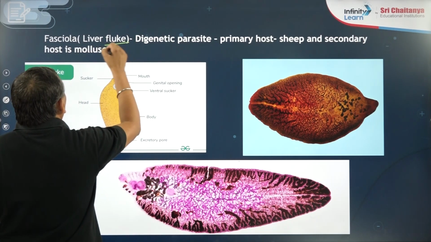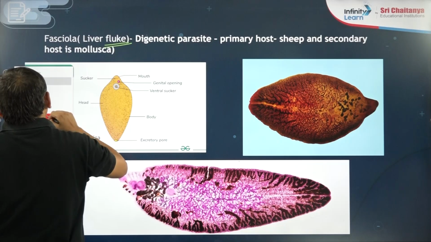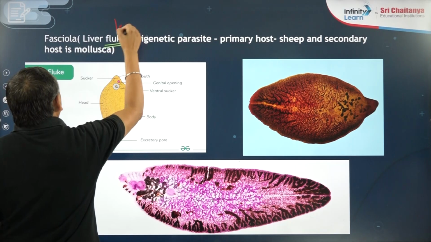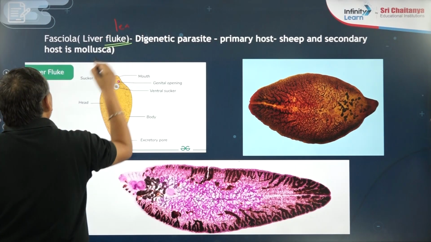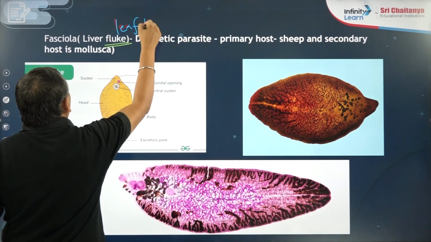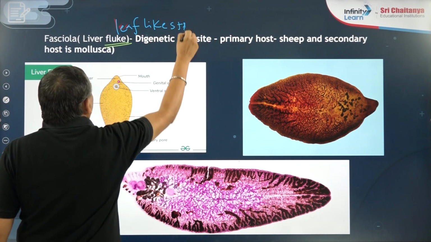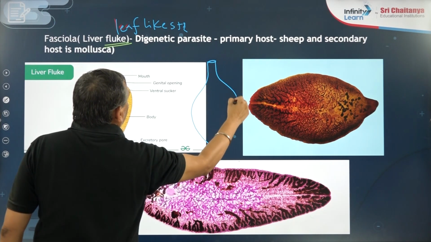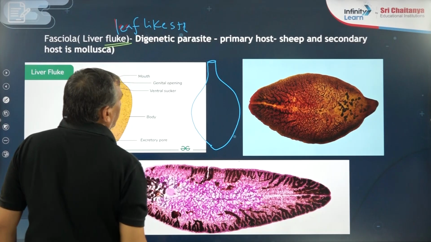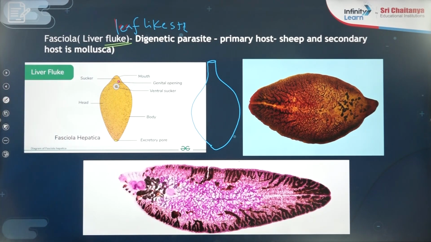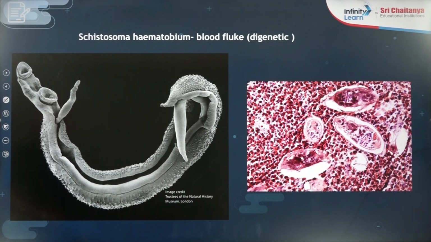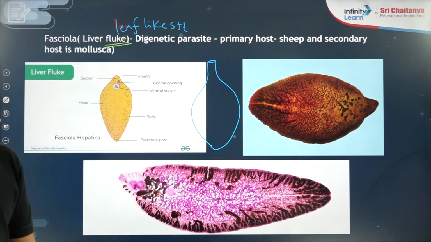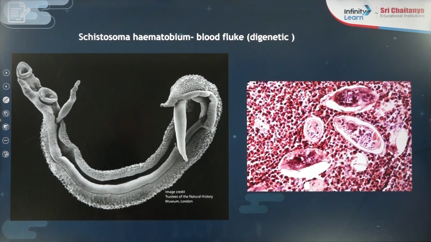What is the meaning of fluke? Fluke means leaf-like structure. This you have to remember. They look like a leaf, if I draw like this. They are the platyhelminth, leaf-like structure. Clear? Three examples you have to remember: Taenia solium, Fasciola, and the third one, Schistosoma.